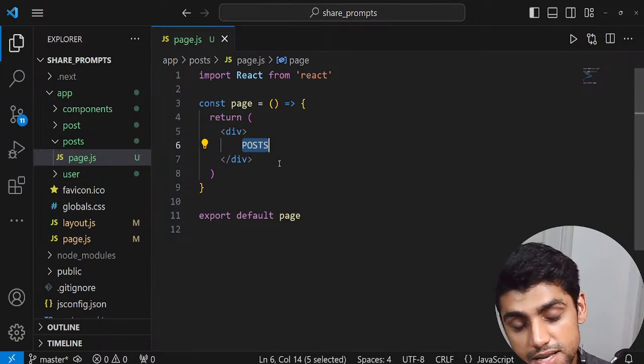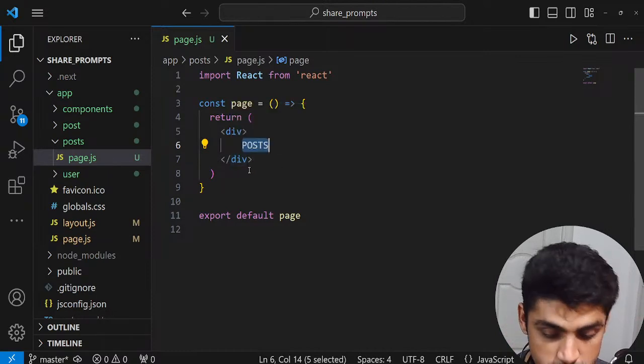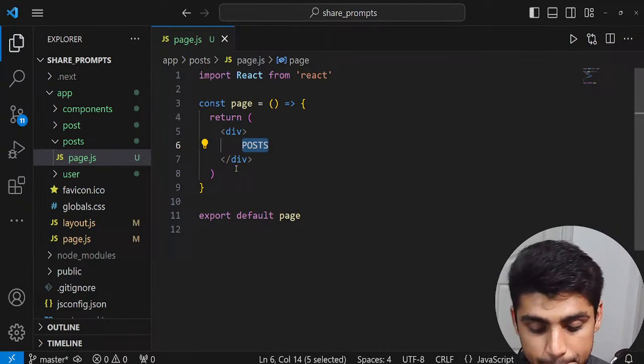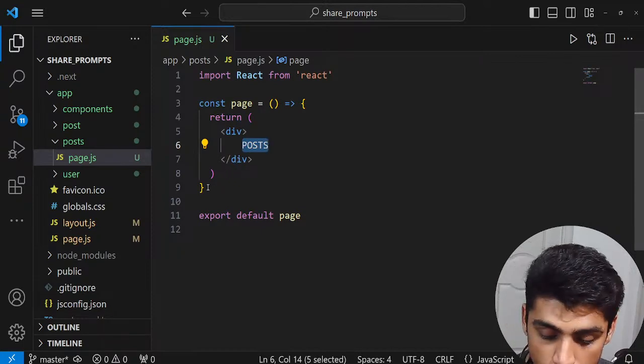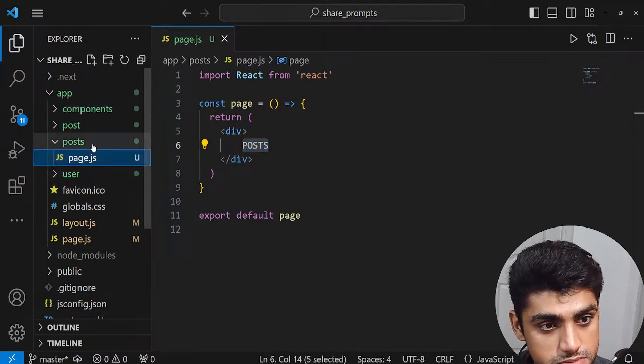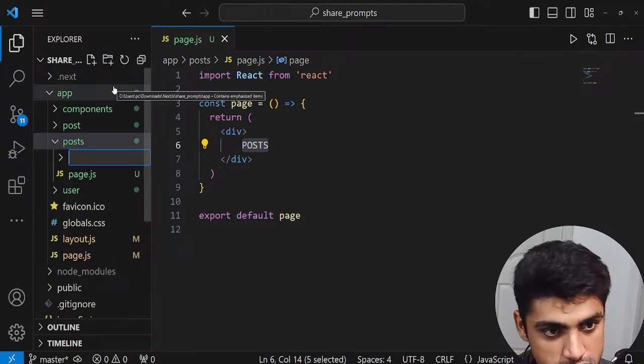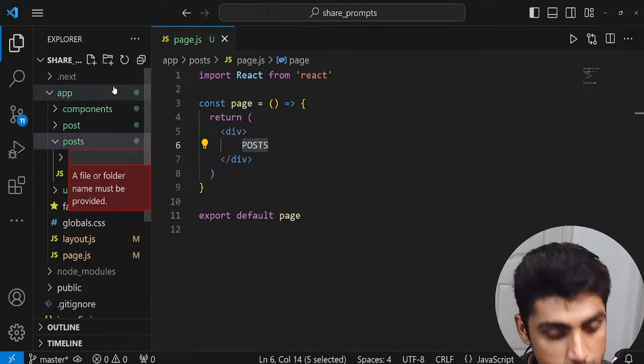Now inside here, remember I said I want to create dynamic routes. So how do I do the post ID, 1, 2, 3? So what you're going to do is you're essentially going to create a folder in here. And if I go here, so there's this post, right? We're going to create a folder within this post, and we're going to call it like this.